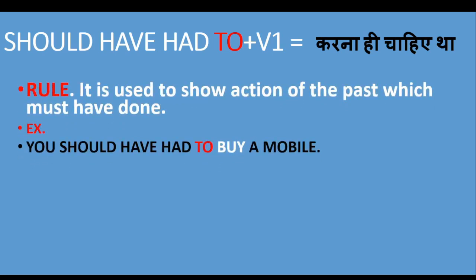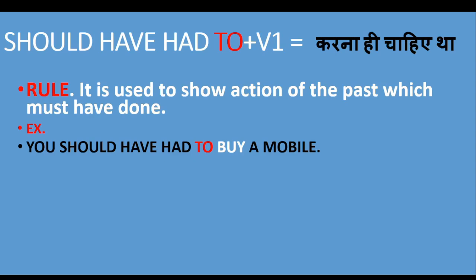Let me show you some examples. You should have had to buy a mobile. In this sentence, I emphasized to buy a mobile. For example, my friend went to buy a mobile. When he reached the shop, he did not buy a mobile. And when he returned home, I asked, why did you not buy a mobile? You should have had to buy a mobile because this is very important for you.